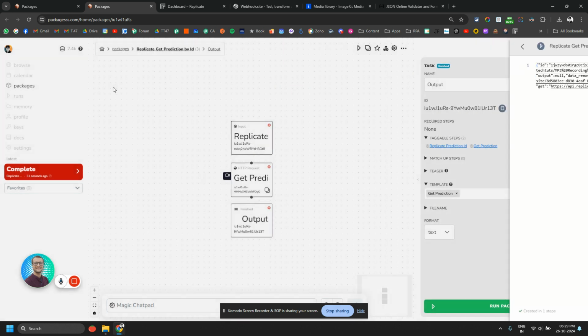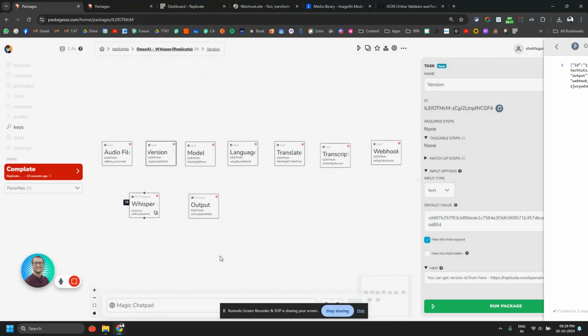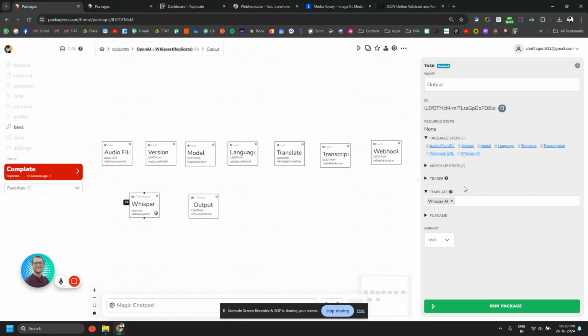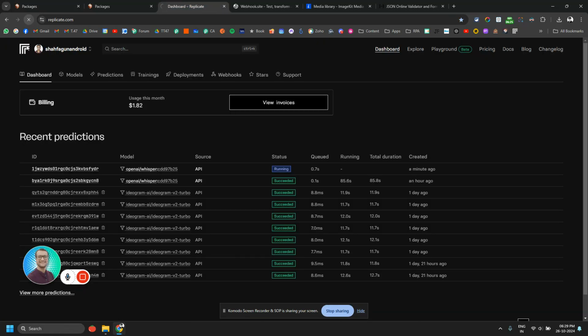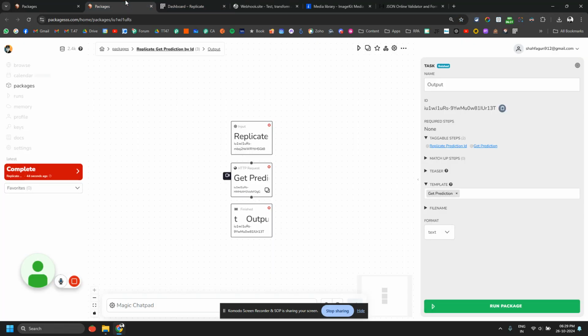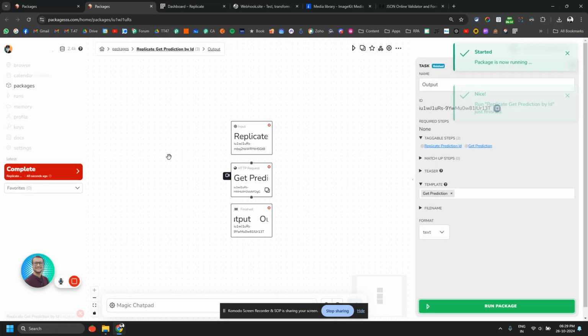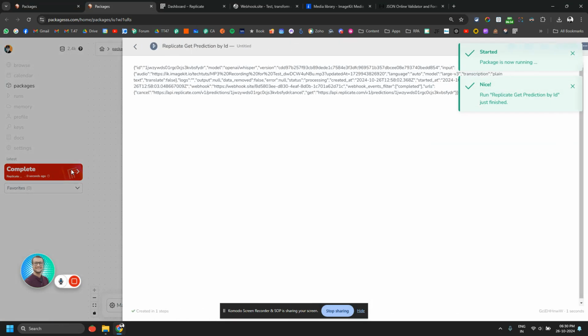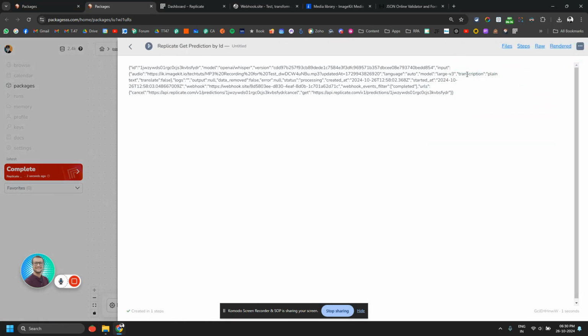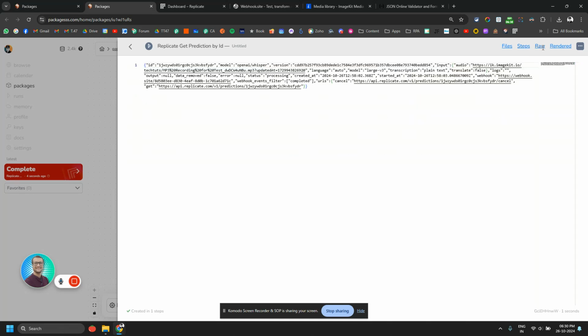So this is how you use both the packages. In this one as well, in the output I am just giving away all the JSON response that I am getting, right? Let's check if it is still running. Okay, now it shows success. Let me run this package again. Okay, that was fast. Now if I go to raw, it says completed.